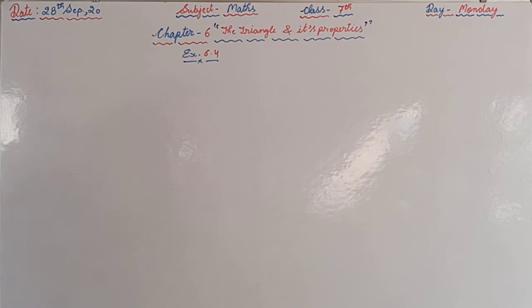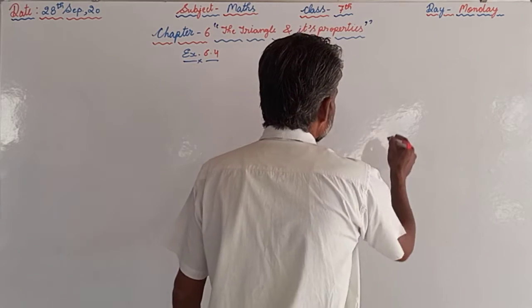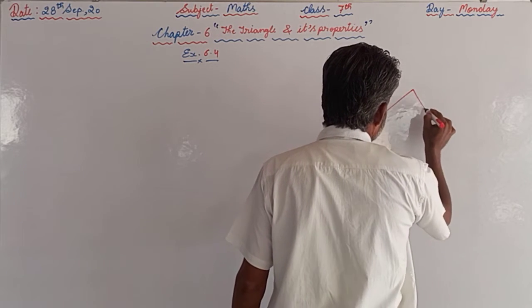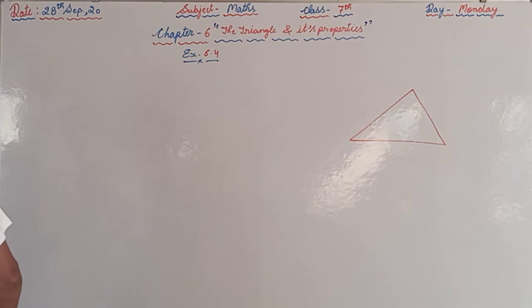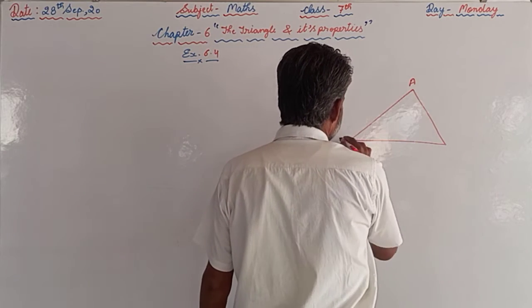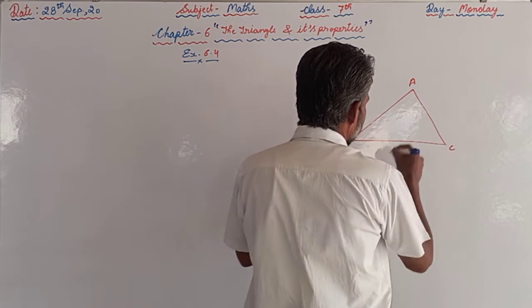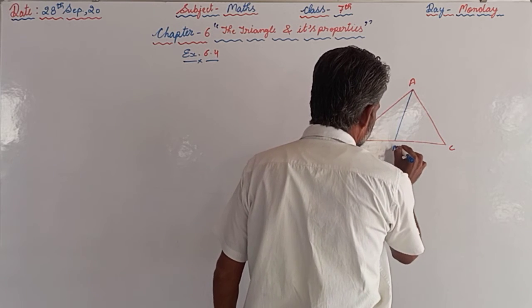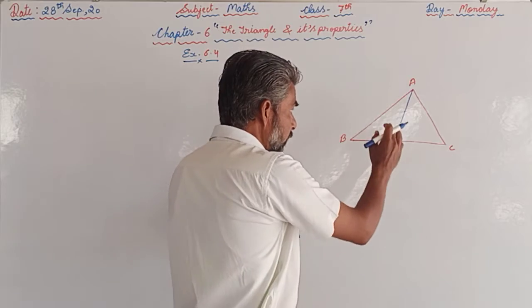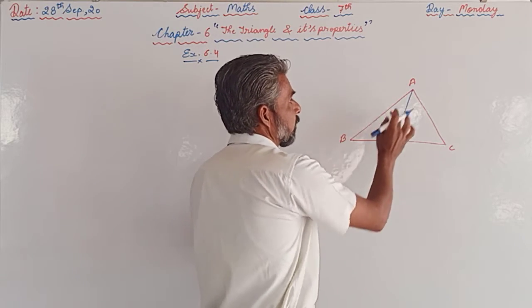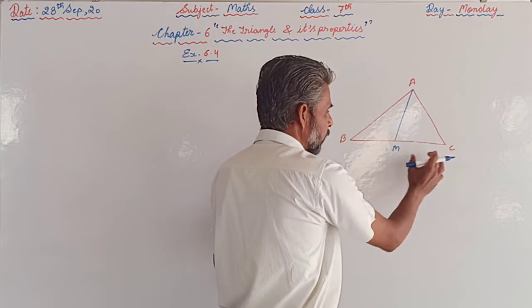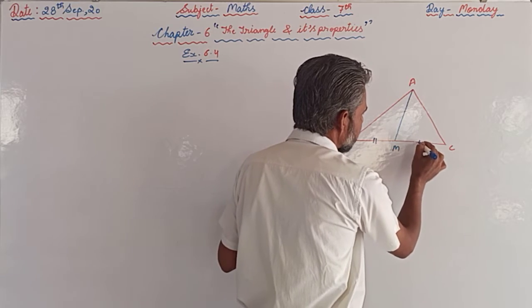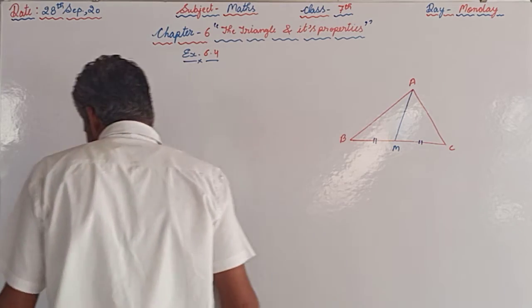And in question number 3, AM is the median of a triangle ABC. Triangle ABC is given, and AM is the median. Median means the line joining the vertex to the midpoint of the opposite side. Opposite side is BC and the midpoint is M, which means BM is equal to CM. So M is the midpoint here.